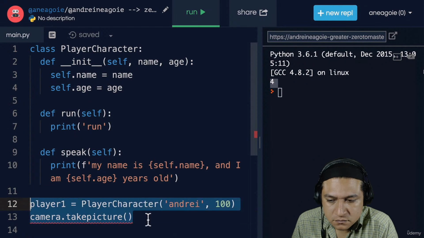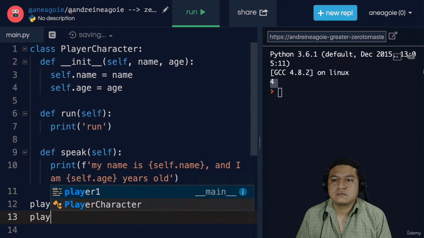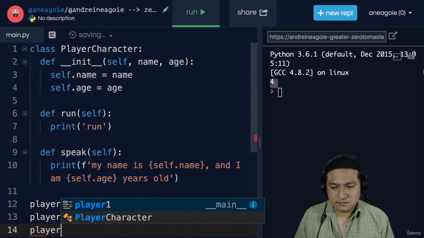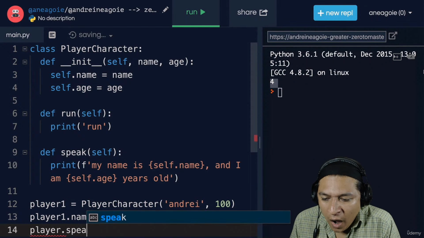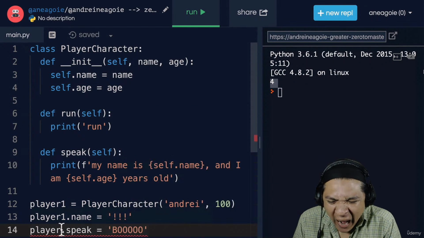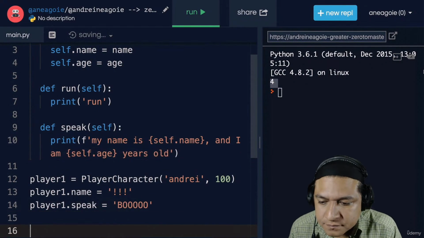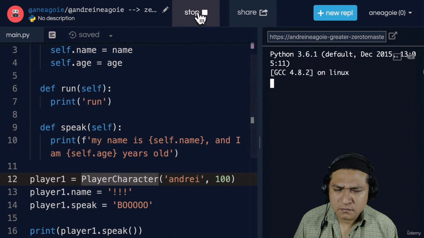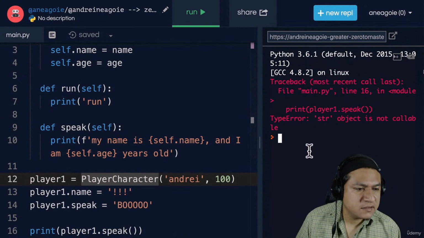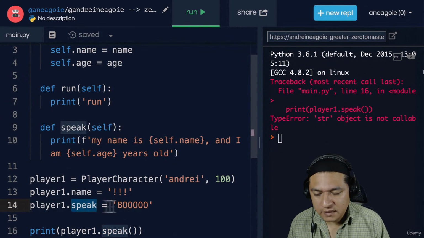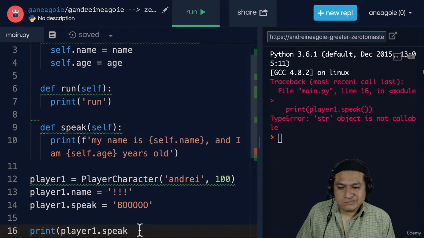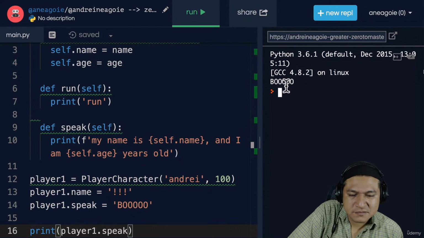Okay, so you're thinking, I think I get abstraction, but let me ask you this. Could I just do player1.name equals, let's say, exclamation marks, and then player.run? Or you know what, let's do speak equals boo, make sure it's player1. Well, if I now print and do player1.speak, and I try to run this function, let's see. Again, string object is not callable because speak has been modified to a string value instead of this actual function that we would have needed. So if I run just checking the speak attribute, that's even horrible.